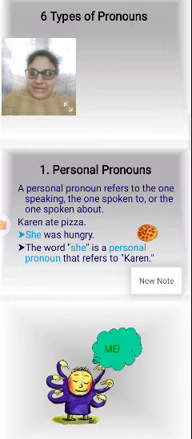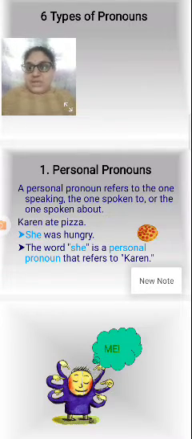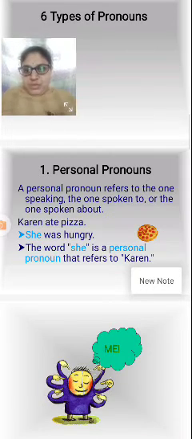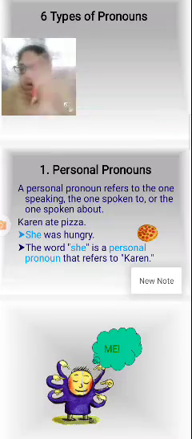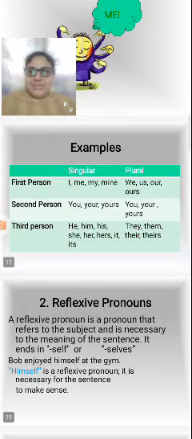Karin ate pizza. She was hungry. The word she is a personal pronoun that refers to Karin. What is a personal pronoun? A personal pronoun refers to the one speaking. Who is speaking here? The one speaking, the one spoken to, or the one spoken about. So all of these show in the personal pronoun.